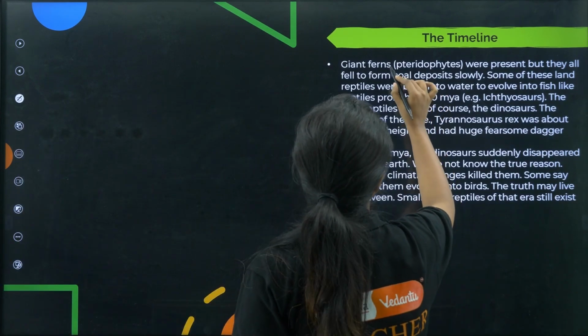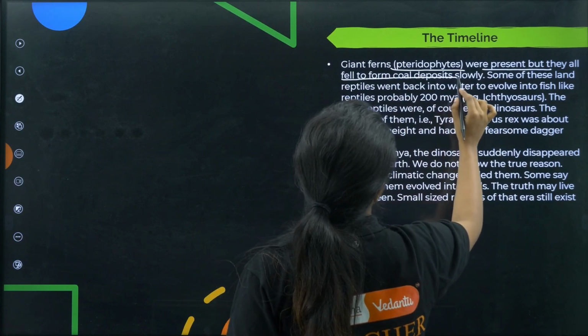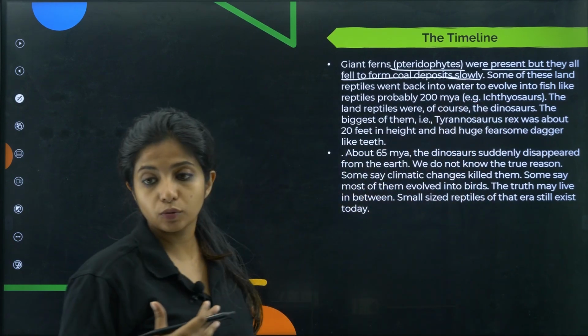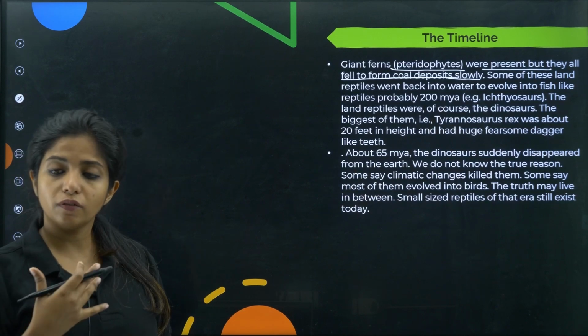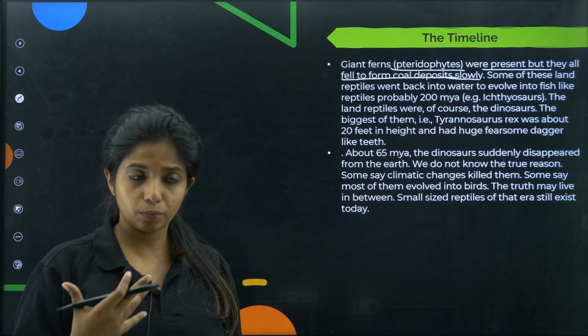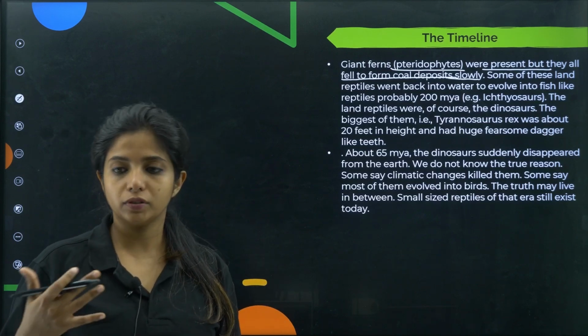Now giant ferns, that is pteridophytes, were present, but they all fell to form coal deposits slowly. So pteridophytes were also there, a type of plant. We'll talk about plants in a different way. Okay, so they were also there. They were supposed to stay like that, but they actually formed the coal deposits and stuff like that.